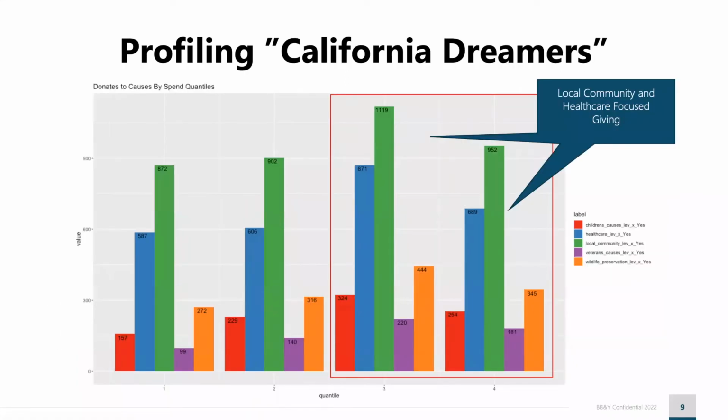And finally, the clearest distinction amongst our high spending customers is their focus on charitable donations. Across the board, there is a higher percentage of donors to various causes in the upper spending quartiles versus the lower spending ones, with local community causes and healthcare donations accounting for most of charitable giving.